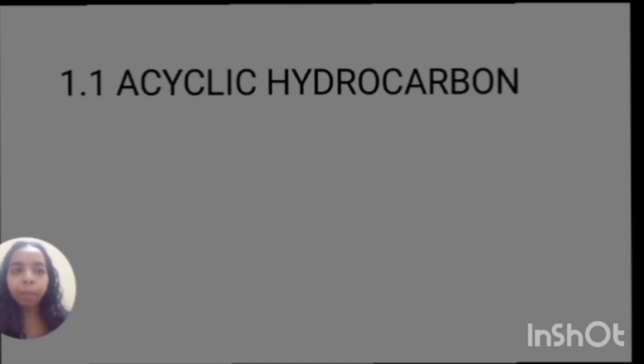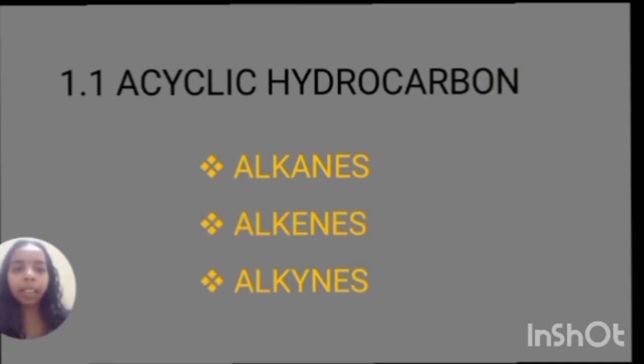Acyclic hydrocarbon means there is not a ring structure, but it is a chain structure. The acyclic hydrocarbons are further classified into alkanes, alkenes and alkynes. We will learn about the classification of acyclic hydrocarbons. First, alkanes. Alkanes are saturated compounds.